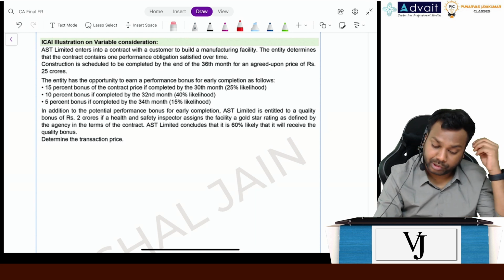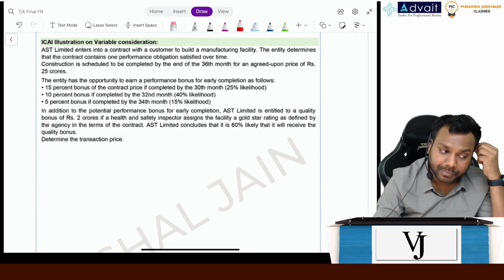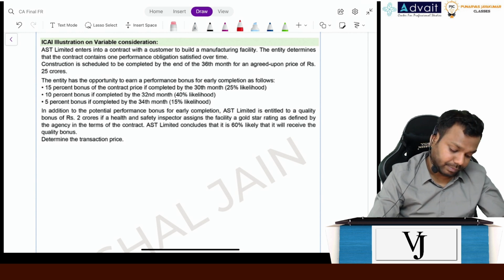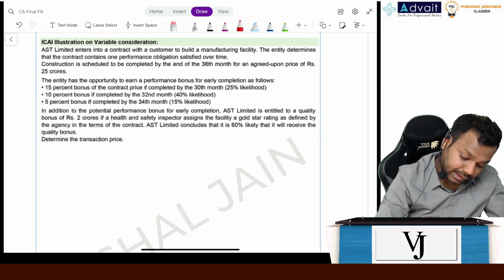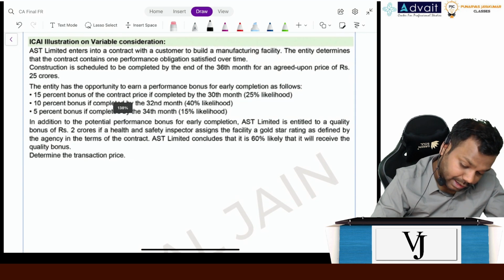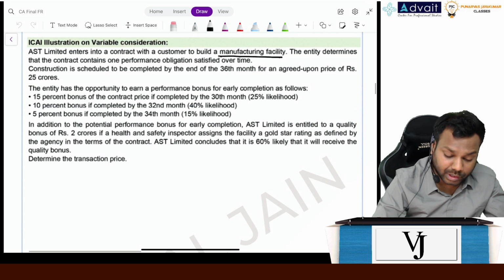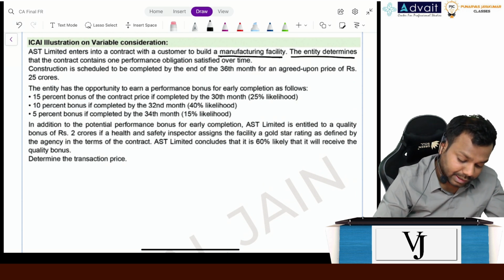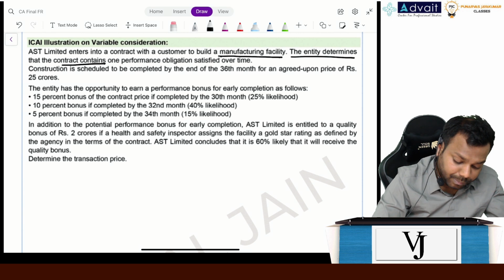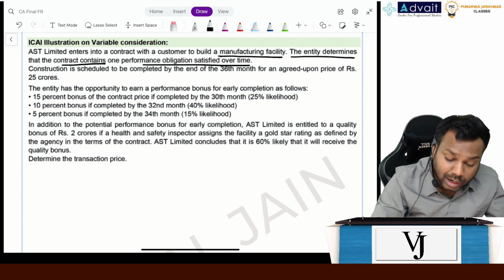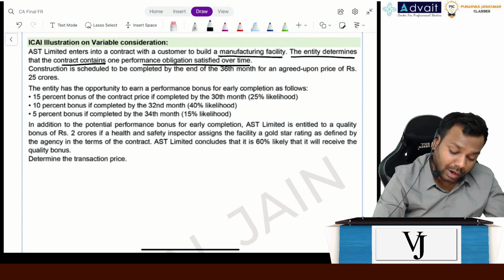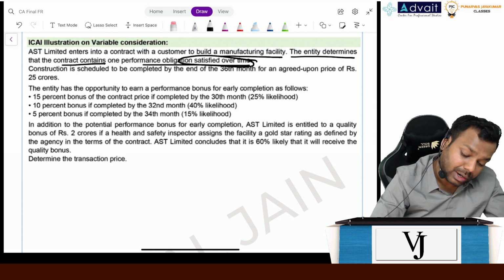Please try to solve this question, giving 5 minutes time. It says AST Limited enters into a contract with a customer to build a manufacturing facility. The entity determines that the contract contains one performance obligation satisfied over a period of time. Okay, so now whenever there is an over a period of time, I have to measure what?